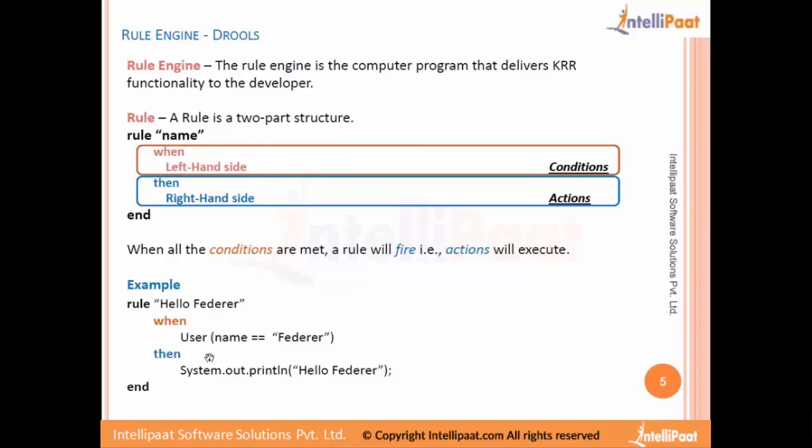This is a Java type, a Java class, User. When the data comes in, the first check is whether the object is of type User. If it is, then the object's name property is evaluated and checked whether it is equal to Fedra. If it is equal, then we execute this line of statement. So this is a very simple example of what is in the when condition and what is in the then condition.